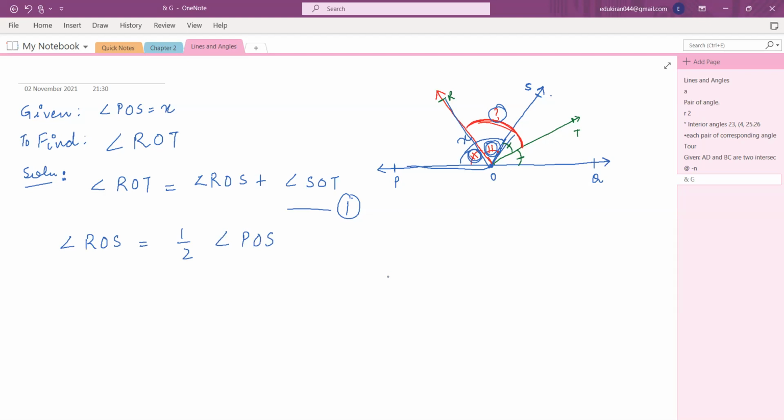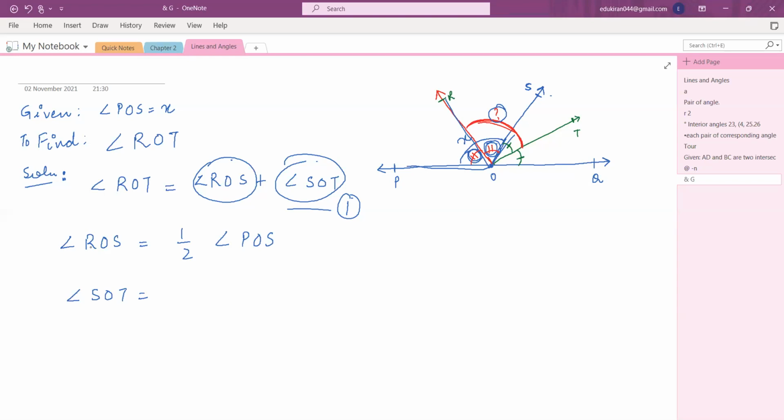Sorry, the figure is very messed up, but I hope you are able to see it. So angle ROS is half of angle POS because it was given to you in the question that OR is the angle bisector of this angle. Now angle SOT. So basically we are finding the values of this and of this, then we will put those values in this equation. So that's what we are doing now.